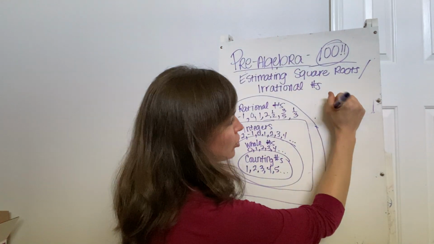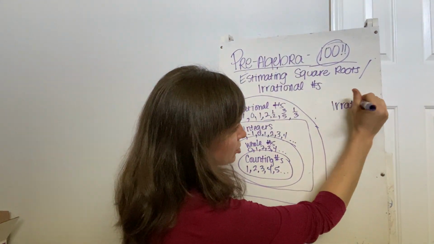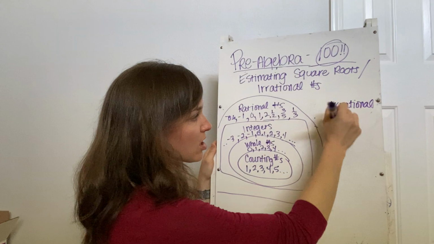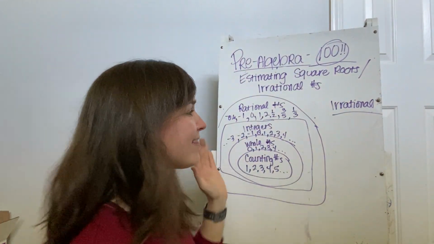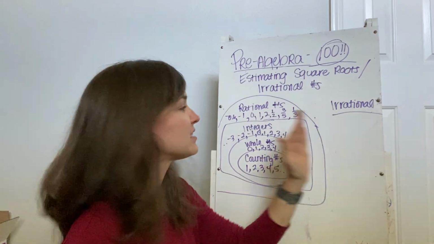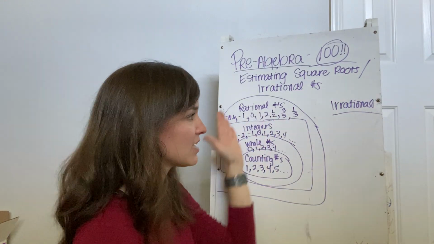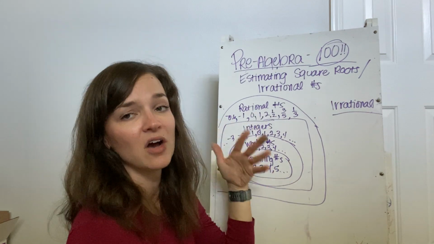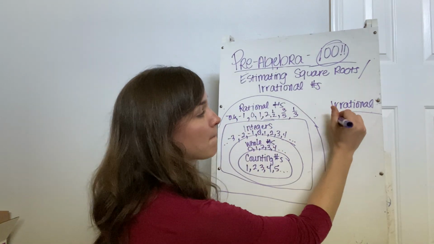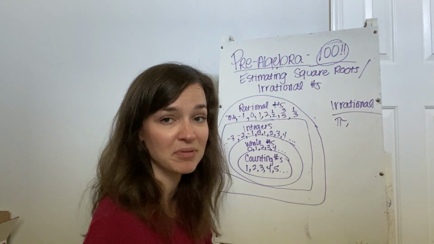Then there's this separate group over here called irrational numbers. So these are completely separate from all of this, okay? So the only thing left really is things that do not fit with these. That doesn't leave us a lot. You might be thinking like, isn't that all the numbers? Okay, but this is where things like pi come into play.